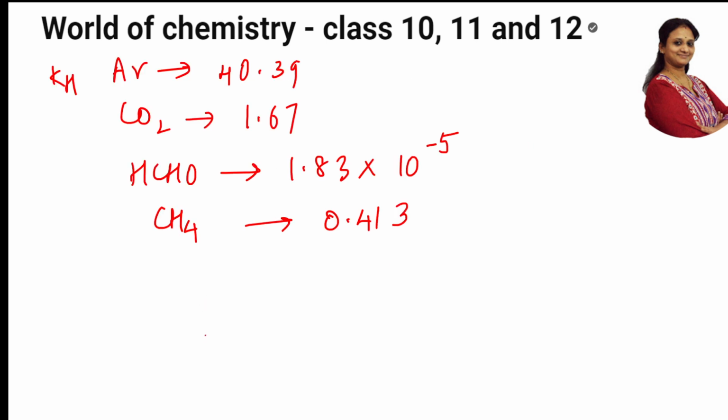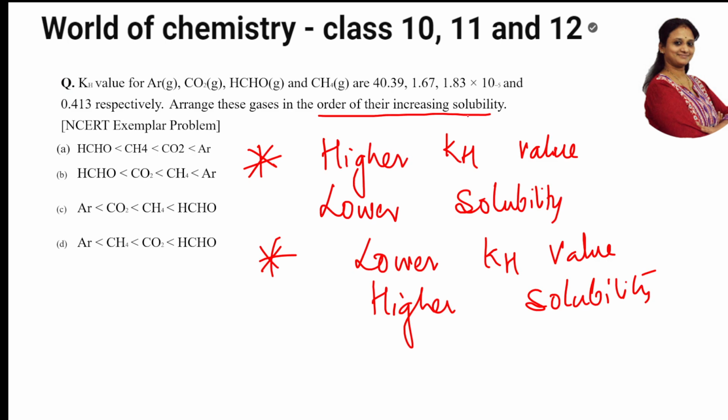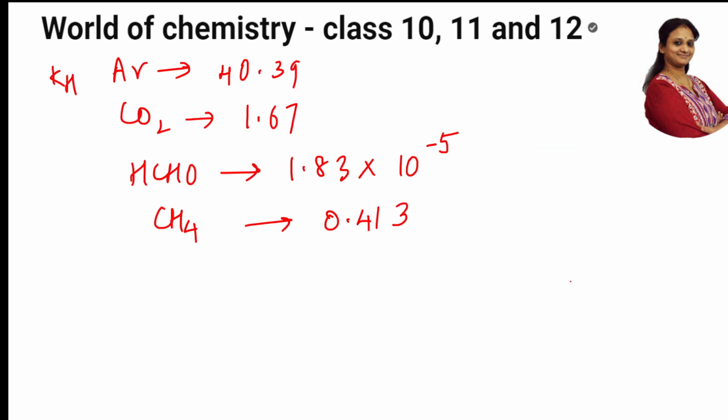First of all, you have to remember, as I said, increasing order of solubility. See here, the one which is having maximum solubility should be there. So which is having maximum solubility? The one which has lower KH value. Among all this, which is having lower KH value, students? Lowest is HCHO. Correct.